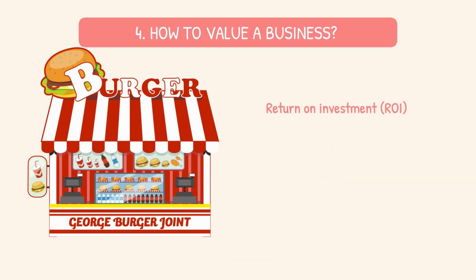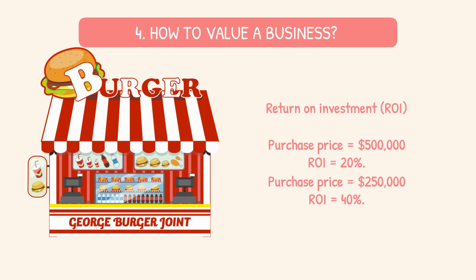Kevin can use this information to negotiate the price with George. For example, if Kevin offers $500,000 for the business, his ROI will be 20%. Similarly, if he offers $250,000, his ROI will be 40%. In the same way, when we invest in stocks, we are buying a business, so we have to make sure how much we are paying for the company and what return this business will give us.